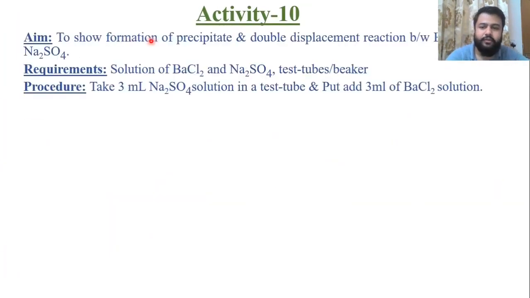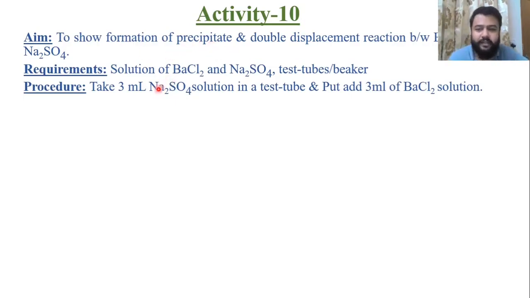Next activity, to show formation of precipitate and double displacement reaction between BaCl2 and Na2SO4, that is barium chloride and sodium sulfate. We all know that whenever two aqueous solutions combine together, they form a precipitate. A double displacement reaction is the inter-exchange of cations and anions between the two aqueous solutions, and whenever two aqueous solutions combine together, they form some insoluble substance known as precipitate.